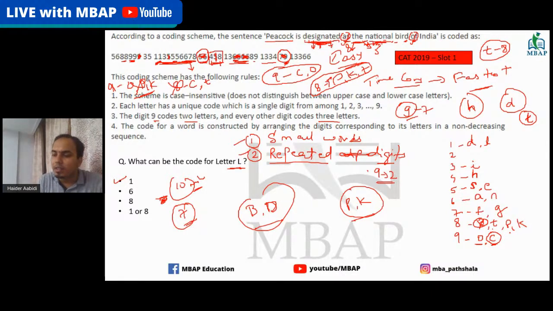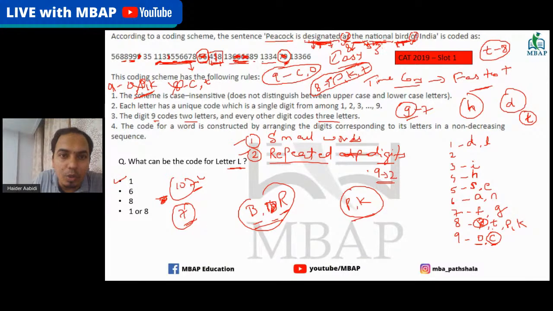Now you're left with B and D. Where can you keep B and D? B and D is in bird, and anywhere else B and D is used. D we have already done, I think. No, D we haven't done. Sorry, D I have written here as 1. So D is done. Sorry, I forgot. So B and R probably. R we have not done. So B and R, these two are here, and both of them were not used anywhere till now.